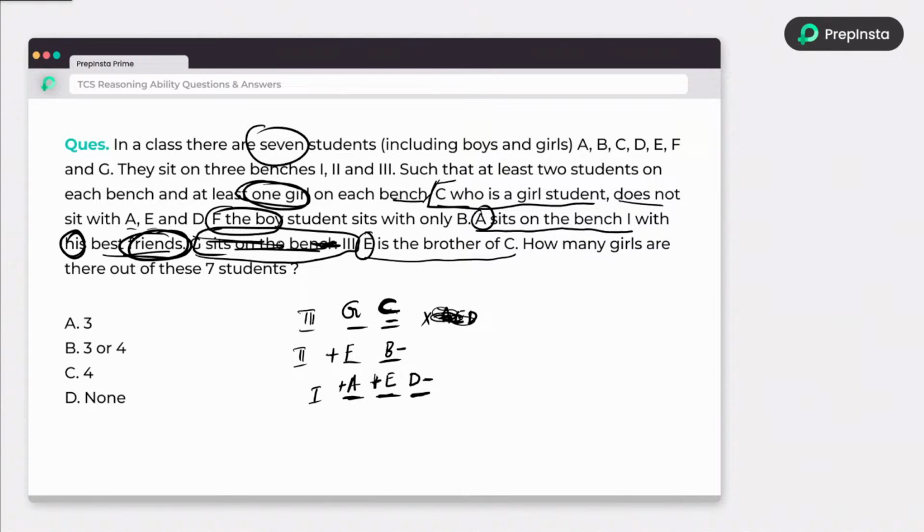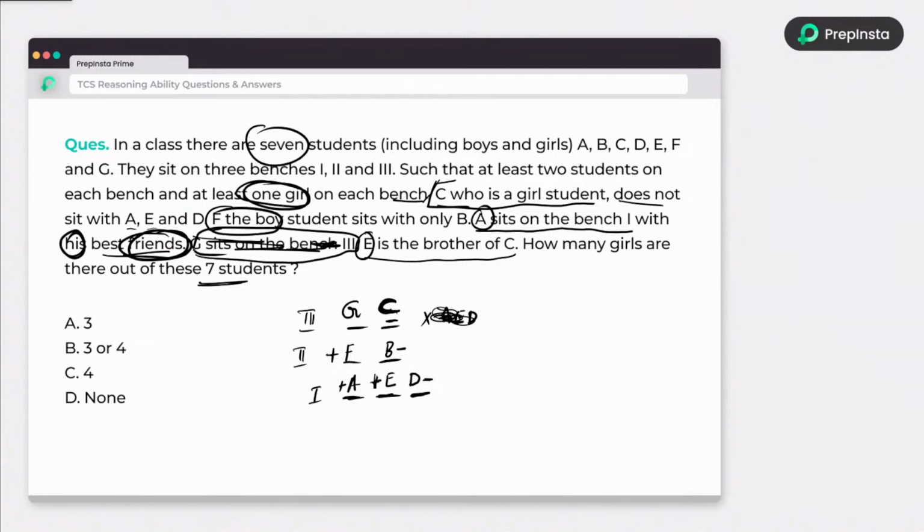Now, how many girls are there among these 7 students? Guys, tell me, can you judge G's gender or not? Tell me in the chat. Can you tell me the accurate answer about G? No. Why?